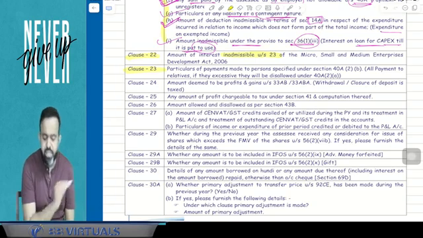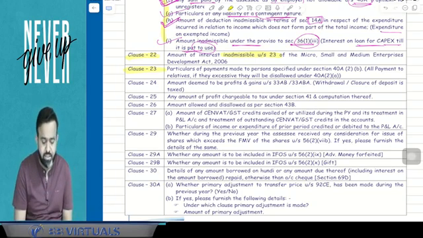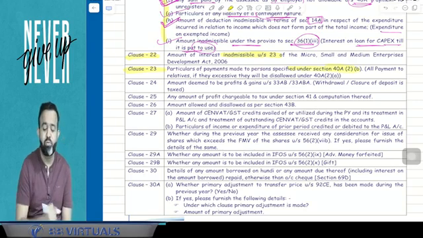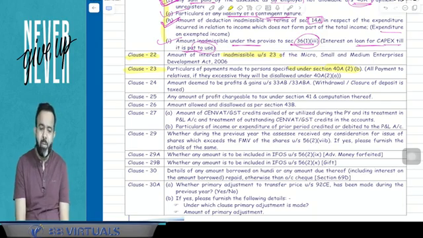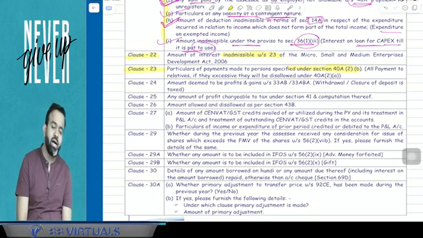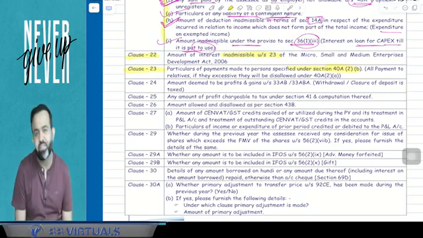Now clause number 23. Basically clause number 23 says particulars of payment made to persons specified in section 40A(2)(b). That is, you know, your relatives. If any payment is made to your relative, then guys, you know that reasonable is allowed and unreasonable or excessive is going to be disallowed.